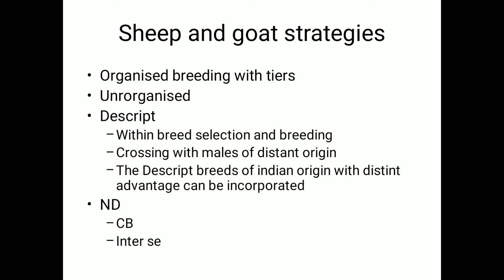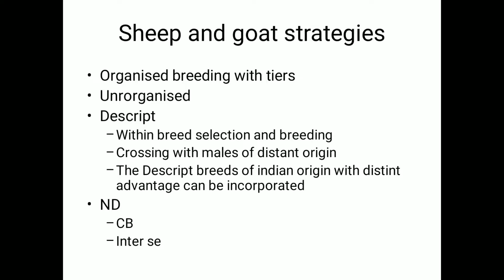So, coming to the descript breed category, these first two are common, so they can exist in any section, either descript or non-descript. When we come to the descript breeds as such, what should be the intention? The best one, I think, is within-breed selection: you select among the breeds and allow them to breed. And crossing with males of distant origin is a useful strategy that should be followed always.